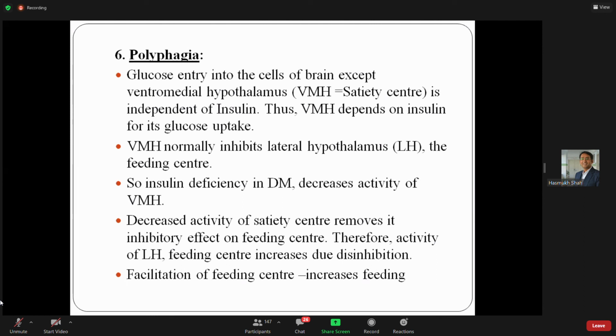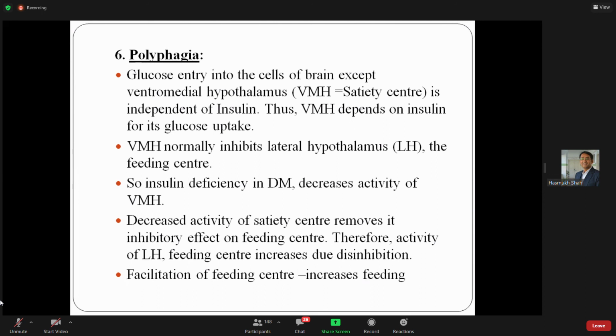So in diabetes, we keep eating a lot but the cell still does not get glucose, because insulin is there but insulin is not able to provide glucose to the cell. Entry inside the cell will be decreased because of increased insulin resistance, decrease in number of receptors, decrease in number of GLUTs. So due to 3 or 4 reasons, glucose is there, but glucose is not utilized by the cell.